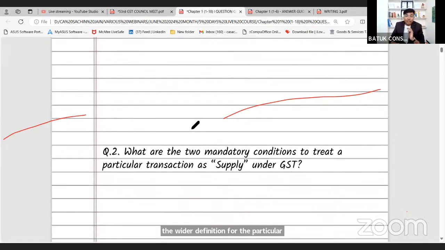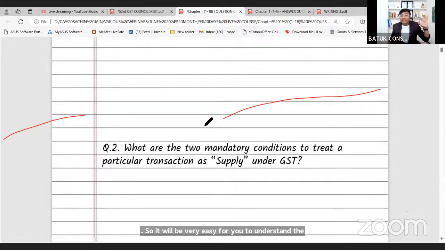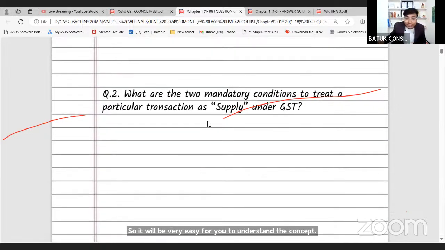Now, next question. After these all these questions, we'll discuss the provision as well. तो आपको पता चलेगा कि जो हमने क्वेश्चन में कवर किया था ना, as it is provision में लिखा हुआ है, so it will be very easy for you to understand the concept. What are the mandatory conditions to treat a particular transaction as supply? सर, कब मैं एक पर्टिकुलर ट्रांजेक्शन को सप्लाई मानूंगा?